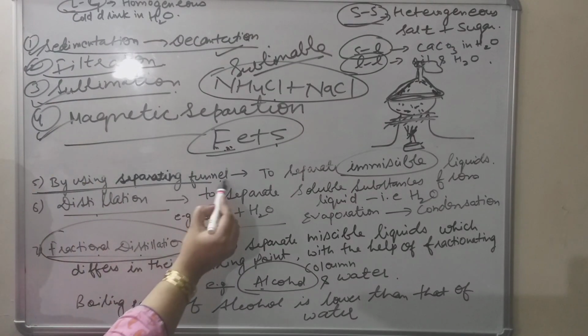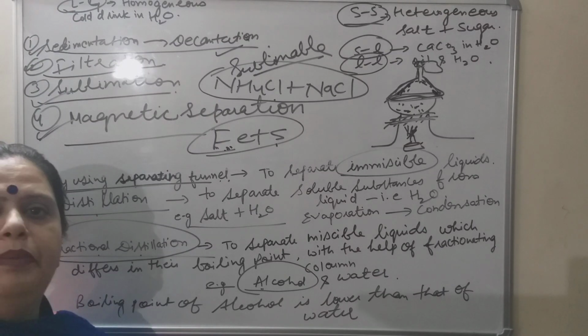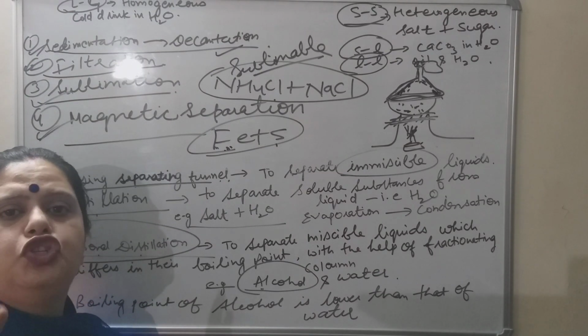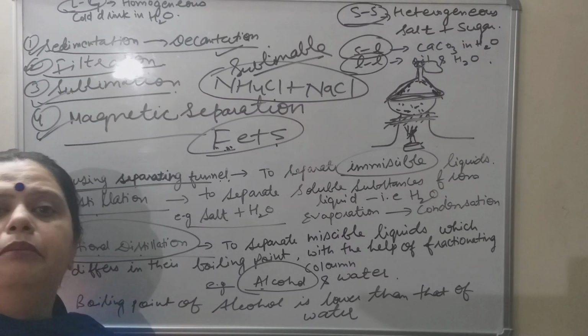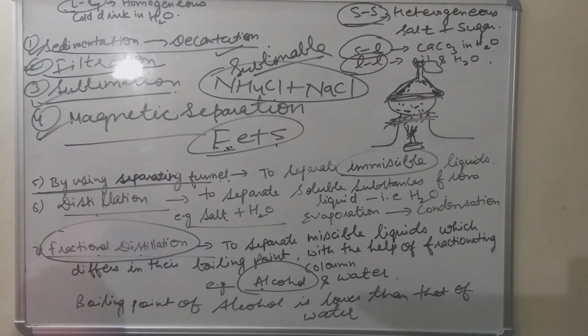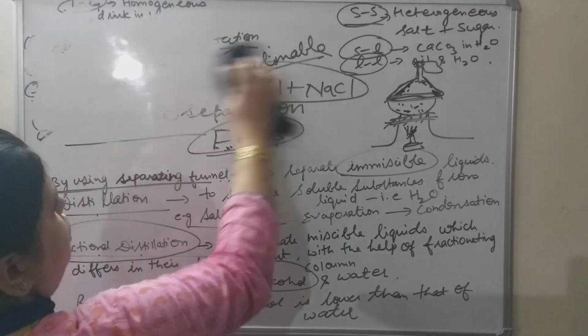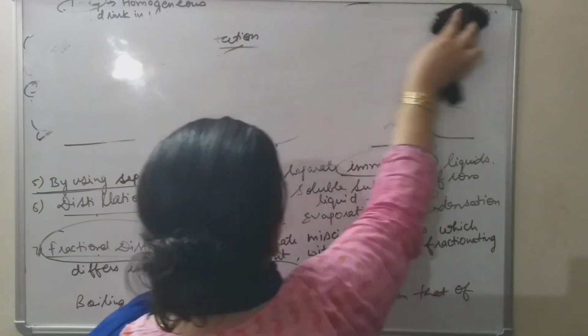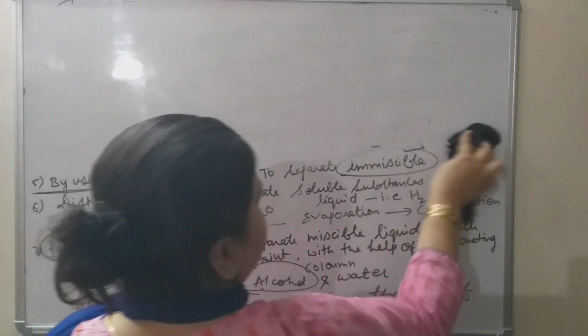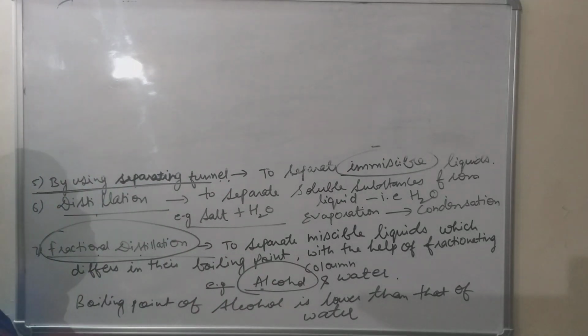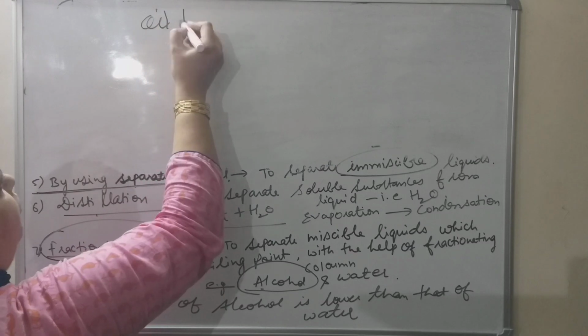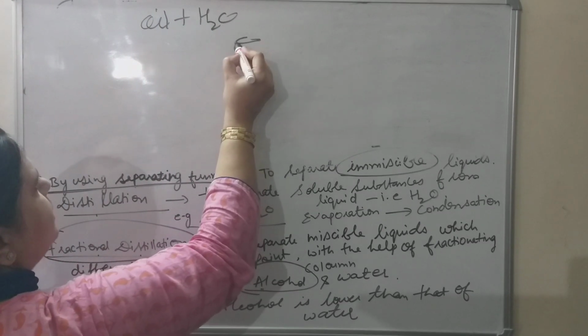Next is by using separating funnel. Separating funnel is used to separate immiscible liquids, such liquids which do not mix with each other. For example, with the help of this we can separate mixture of oil and water. How? See here, let me draw the diagram so that it will become clear to you. How does it work? Not only oil and water, mercury and water also you can take, because density of mercury is more than that of water, it settles down at the bottom. Oil and water, it is somewhat like this.